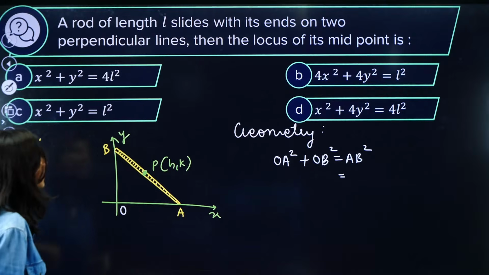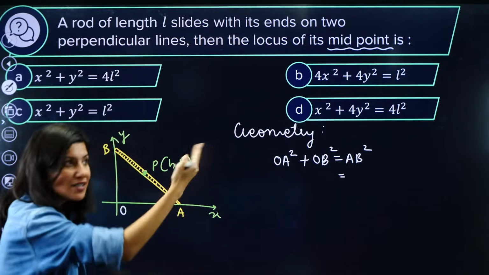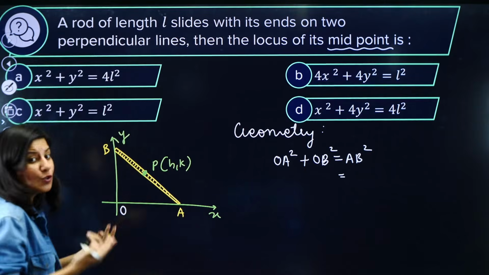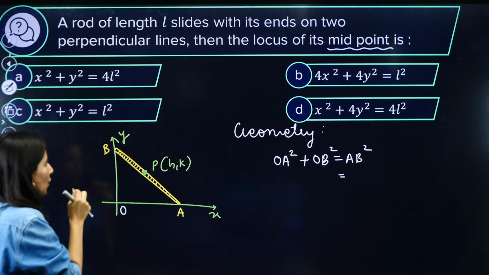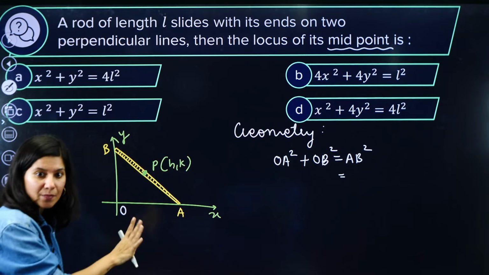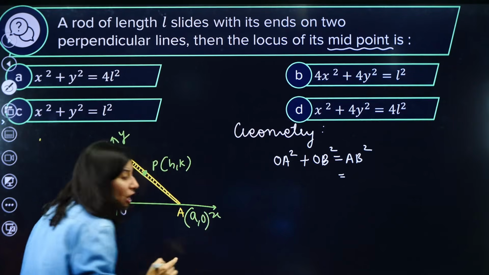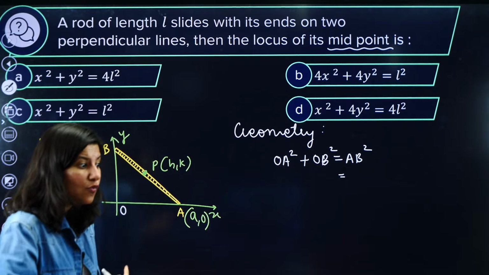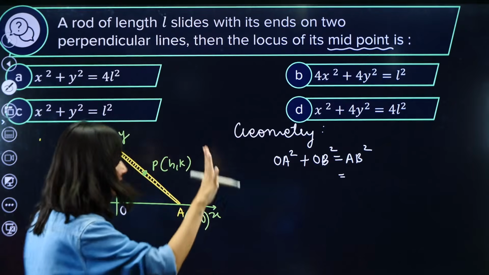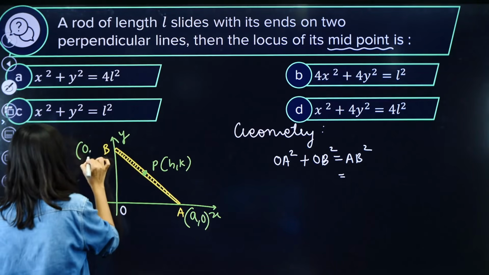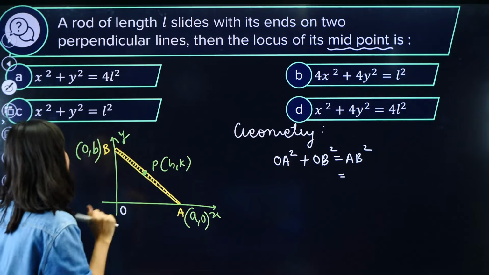We have not utilized this part, the midpoint information is already there. We need to do something with this information to solve the question. If P is the midpoint, then let us assume A is (a, 0) and B is (0, b). Now we are introducing variables. Whenever in locus you introduce a variable, keep in mind we need to eliminate it in the end. It is not that difficult, very easy.